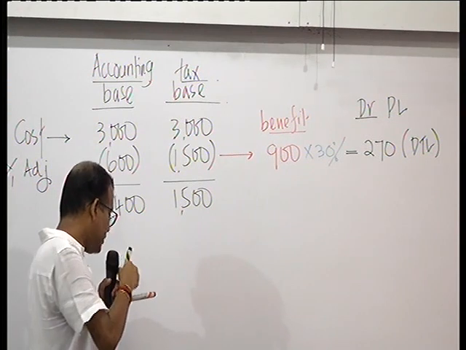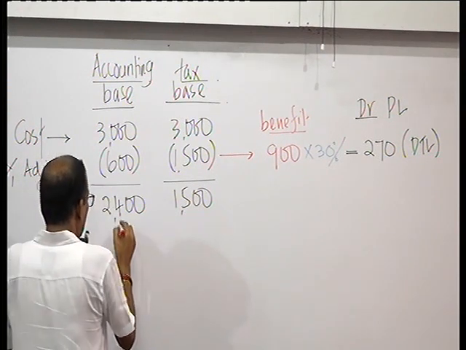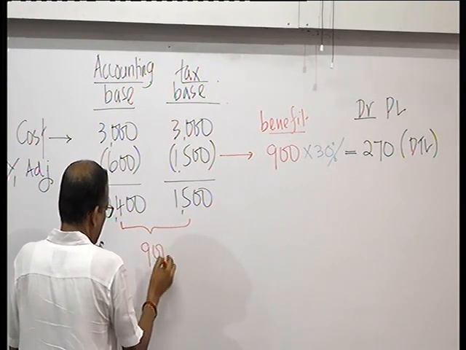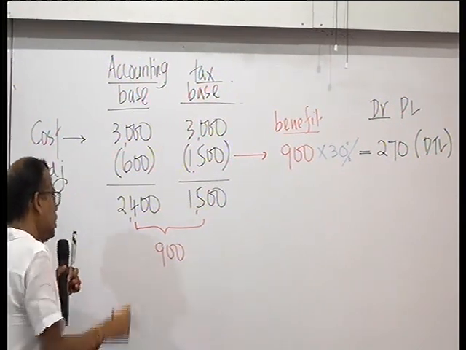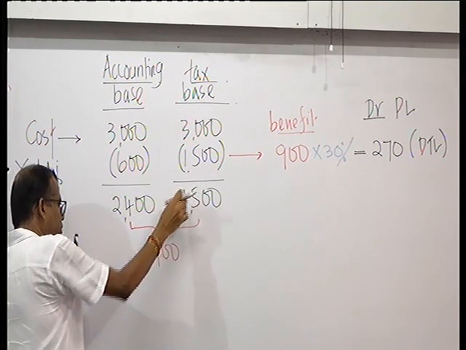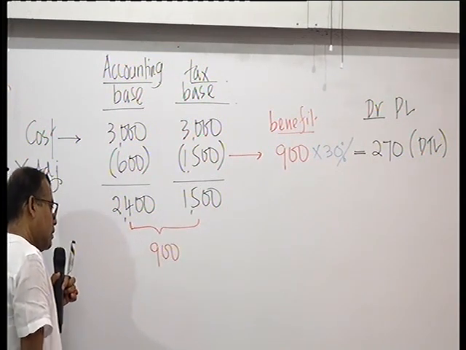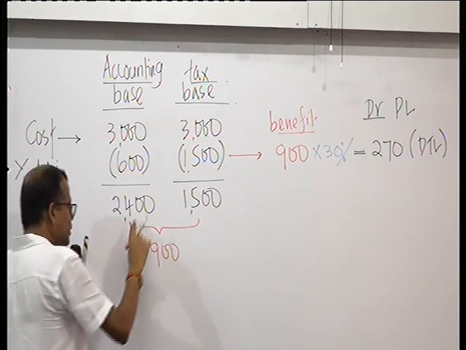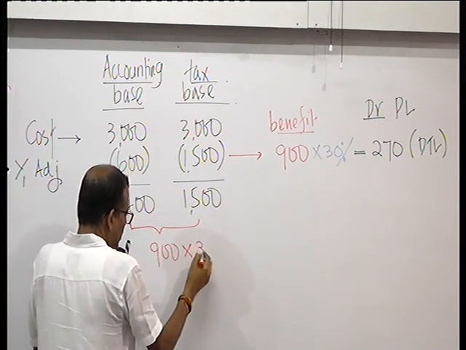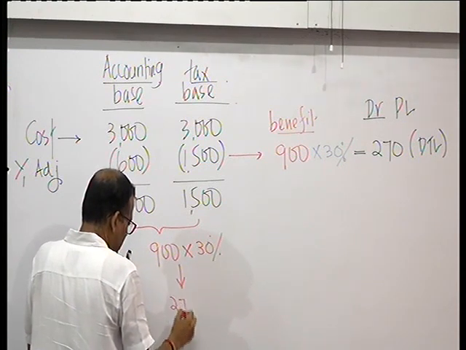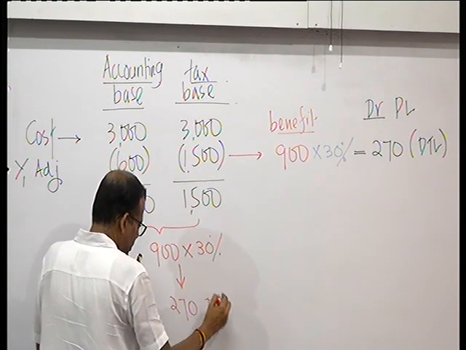And if you look at the difference here, it's also 900. Accounting value is more than the tax value of the asset. So that deferred tax liability should have been made at 30%, which is 270 deferred tax liability.